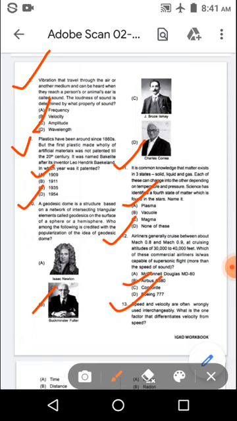Next question. Speed and velocity are often wrongly used interchangeably. What is the one factor that differentiates velocity from speed?